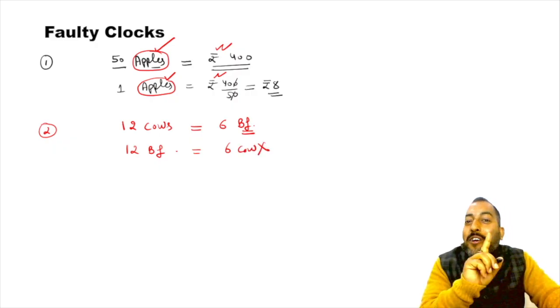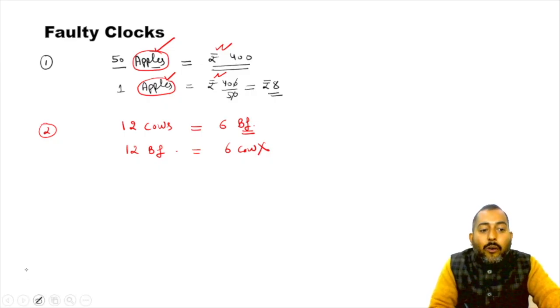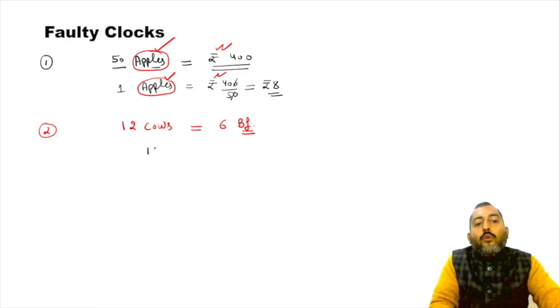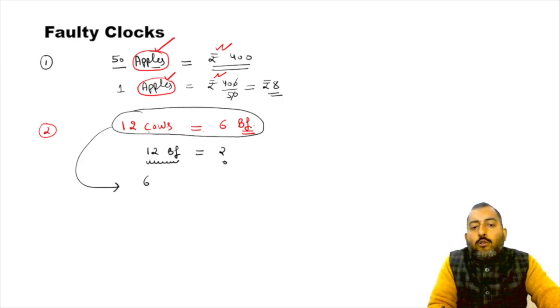Now, this time you're gonna be wrong. Okay? Now, so how to handle this situation? See, examiner is asking for 12 buffaloes. So we are having buffaloes on the right, so I will twist this statement in my favor so that I can write buffaloes on the left. See, 12 cows is equal to 6 buffaloes.